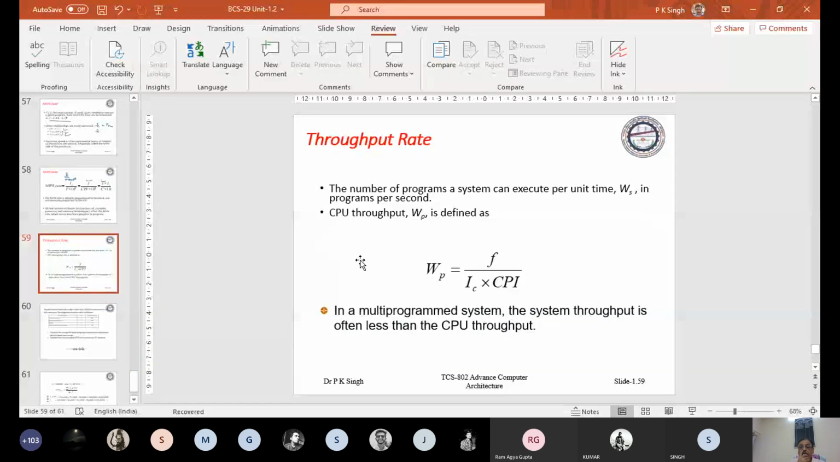You can compute the throughput using this formula. Throughput means how many programs you can execute per unit time. And you can compute the throughput.